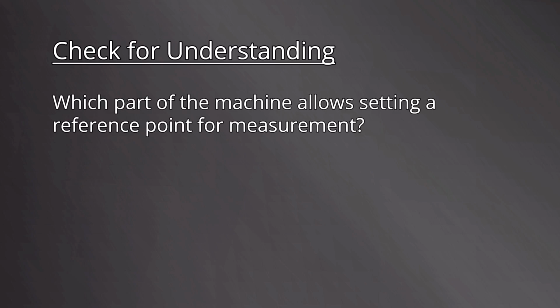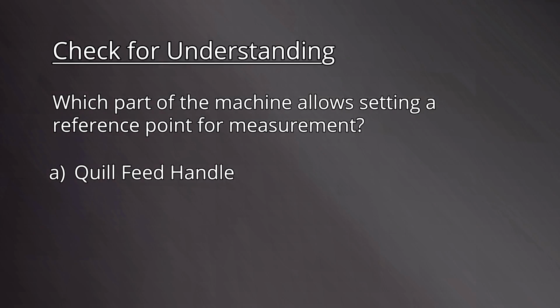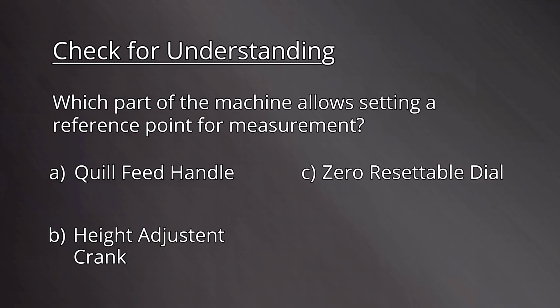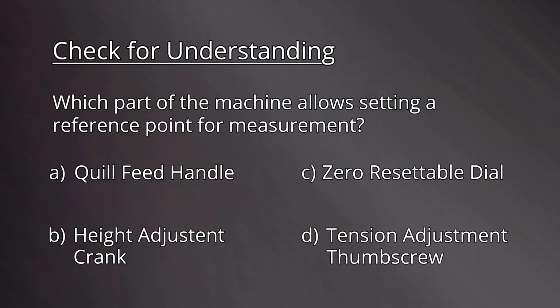Which part of the machine allows setting a reference point for measurement? A. Quill feed handle. B. Height adjustment crank. C. 0 resettable dial. D. Tension adjustment thumb screw. The correct answer is C.